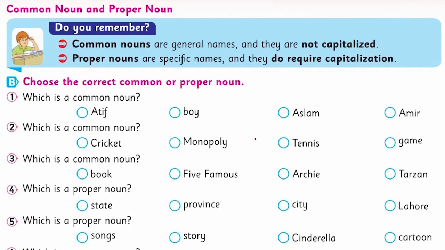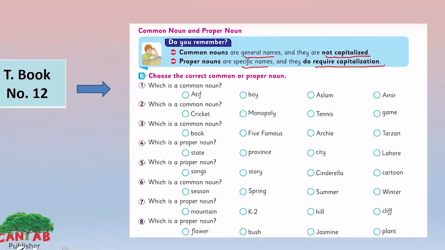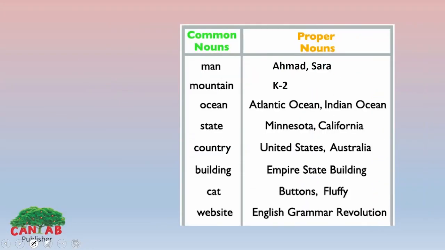Common nouns are general names and they are not capitalized, whereas the proper nouns are specific names and they do require capitalization. Let's take a look here. These are the common nouns: man, mountain, ocean, state, country, building, cat, website.